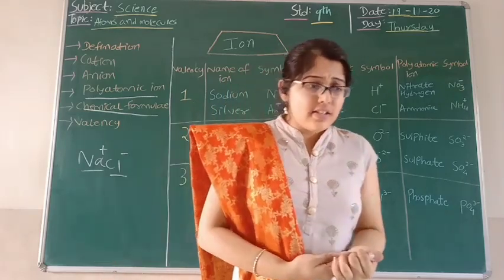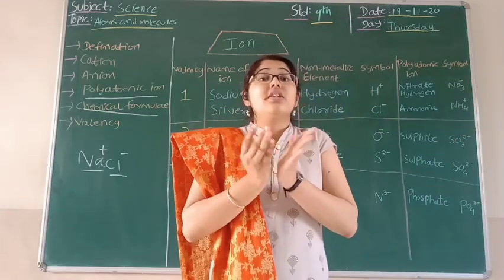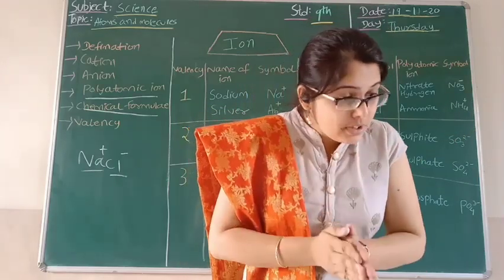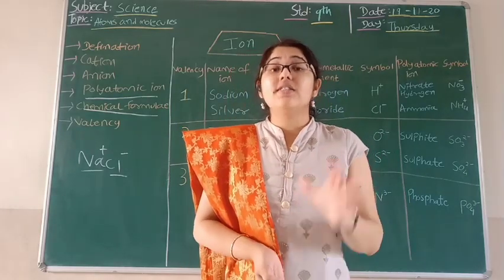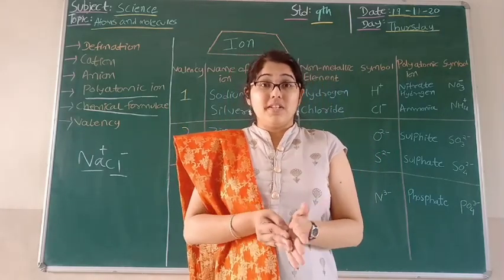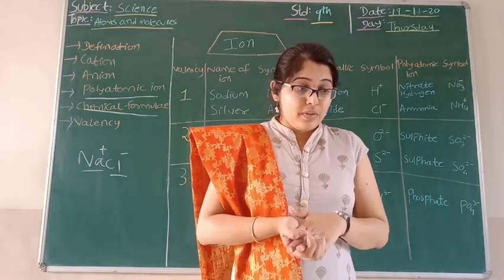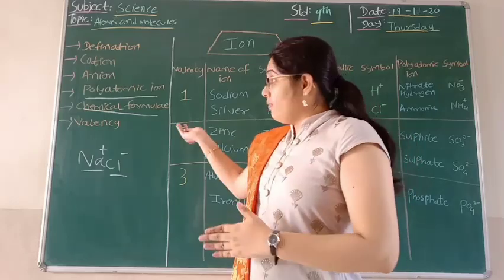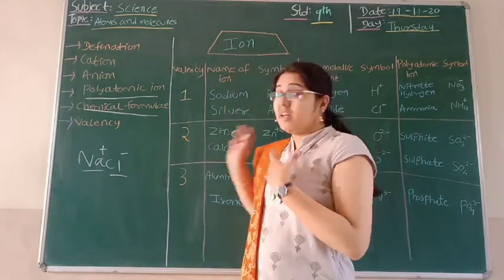So the question arises, what is valency? It is the combination capacity. The capacity of combining the elements is nothing but known as valency. Further we are going to see many examples.